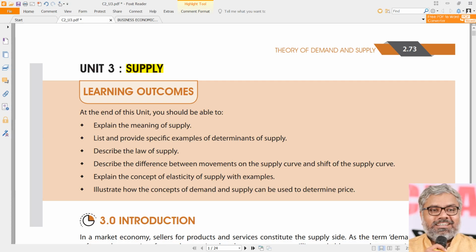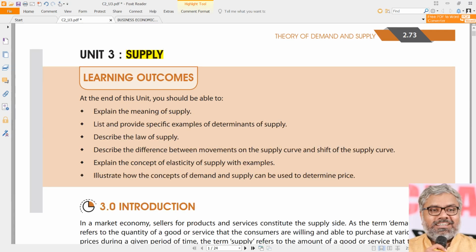understand and identify is that demand is a buy side concept, means from the point of view of the consumers, whereas supply is a sell side concept, that means from the point of view of sellers, manufacturers, producers, whatever the name we call them. So in simple words we can use the word suppliers, that can include many categories of people who sell goods or provide services in an economy.